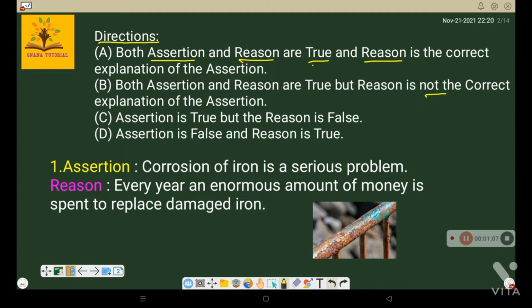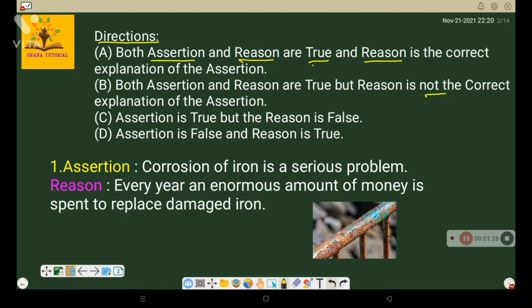Mainly remember one thing: assertion and reason are two different statements, or maybe the same type of statements. It doesn't mean that the reason always has to support the assertion.